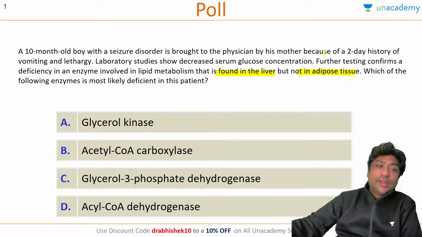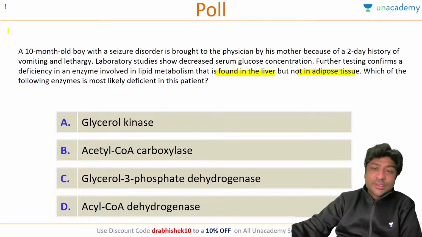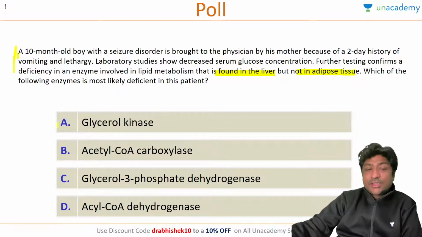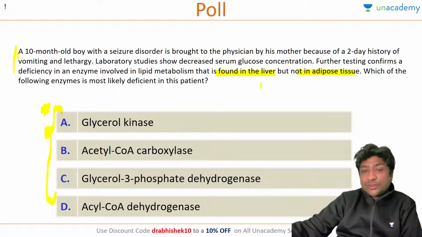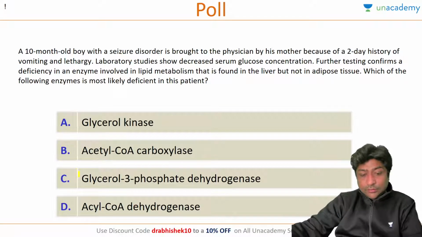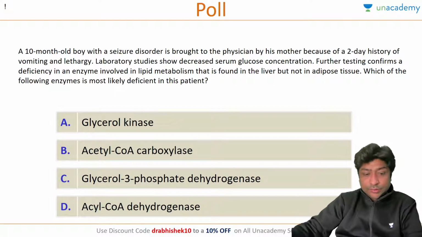Even though the clinical history is given, you can see in this question there is no relevance between the clinical history and the question which is asked. That's why I say that whenever you are attempting a clinical question, make sure you read the options first, the last two lines of the question first, and then you read the entire question. Anyone want to answer this question? Anyone?